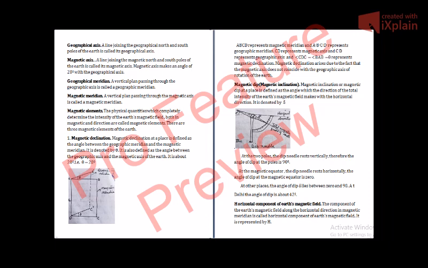And as I already told you, magnetic meridian and geographical meridian do not coincide, but they make an angle of 20 degree with each other. So the magnetic declination of the Earth is 20 degree. That is, theta is equal to 20 degree, as I have shown in the figure.